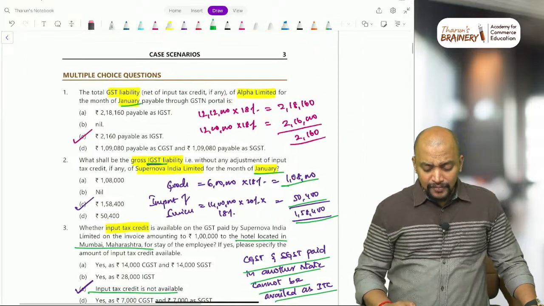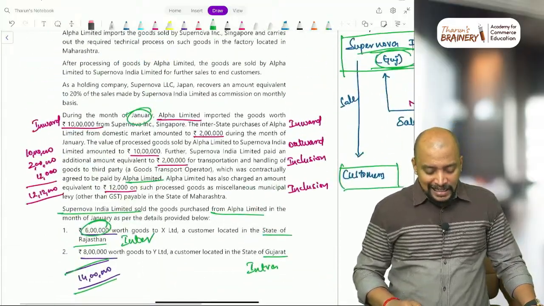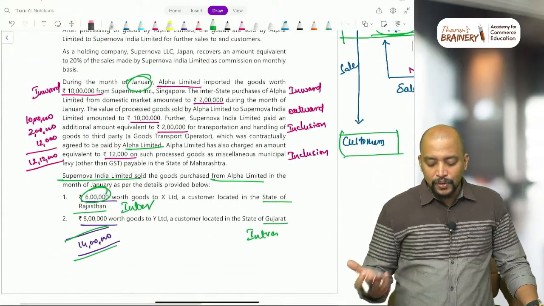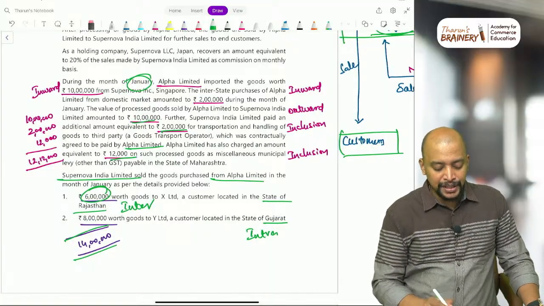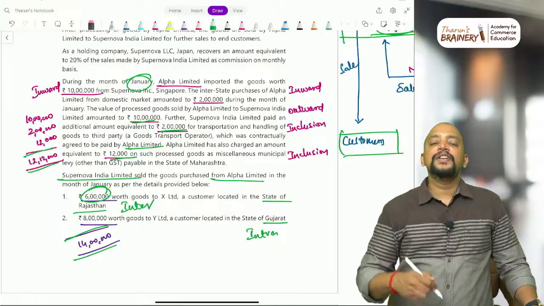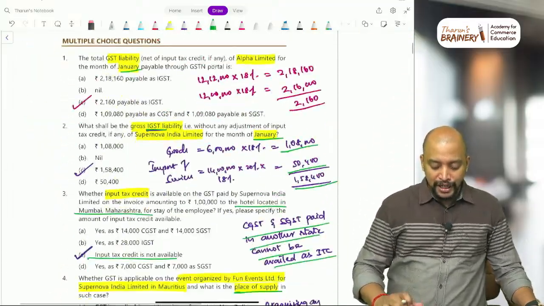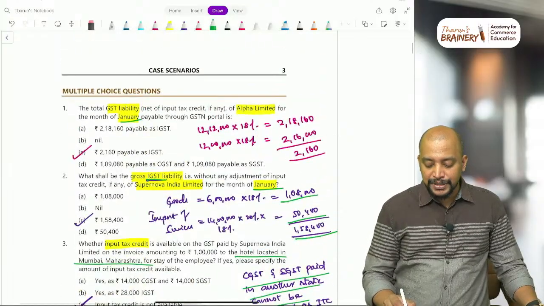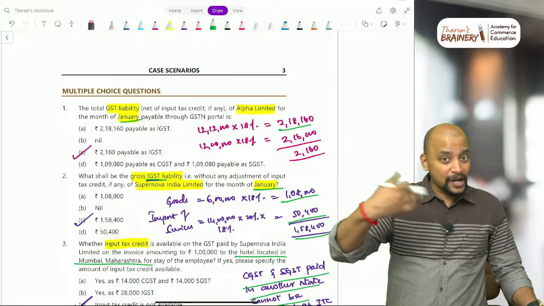Next, when it comes to Alpha Limited, clearly it is given what the outward supply is. 10 lakhs, 2 lakhs and 12,000. So 12 lakh 12,000 will be their outward supply turnover. So 12 lakh 12,000 into GST rate 18%, 2 lakh 18,160. Very simple. This is their outward supply.